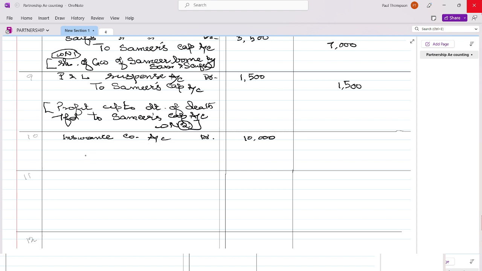But here it is not told, so we will be debiting the insurance company account to joint life policy account, JLP account. So we have made the journal for life policy amount due.